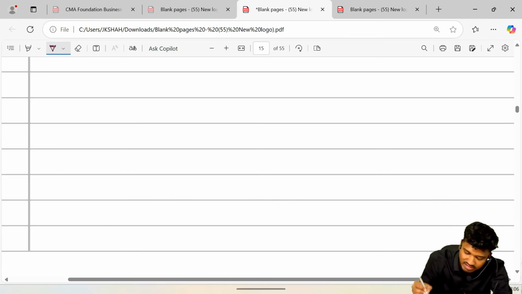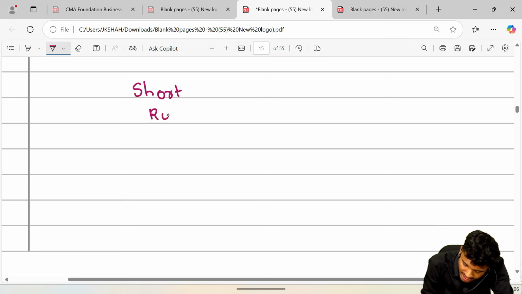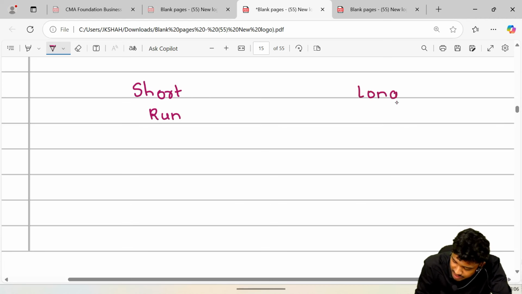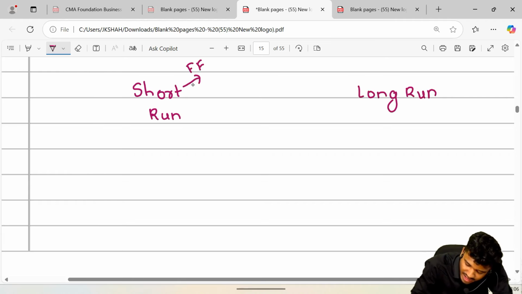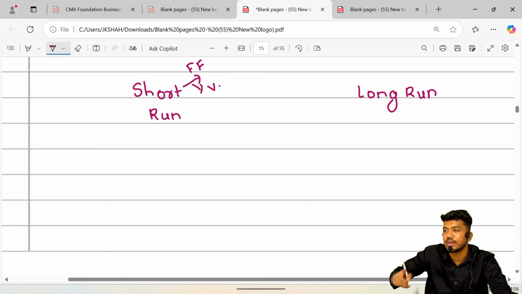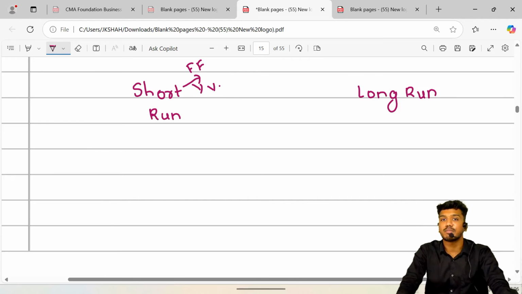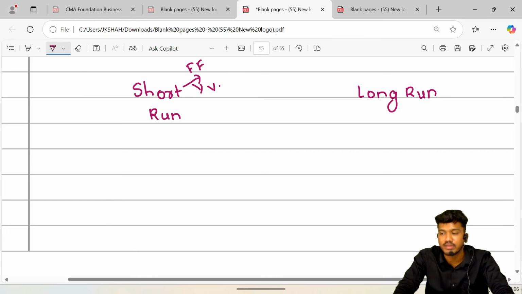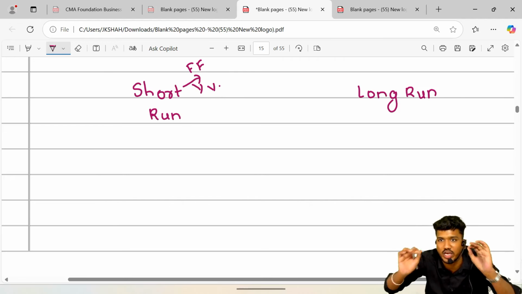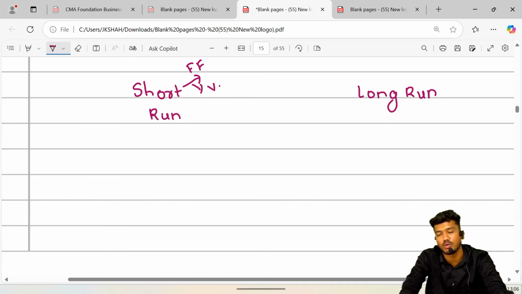Now if there is free entry and free exit, understand carefully, there are 2 production periods, that is short run period and the next one is called long run production period. Sir, what is short run? Short run is that production period in which one factor is fixed and another factor can be changed. Capital is fixed, and the labor factor can be changed. And long run is that production period in which both the factors, that is labor as well as capital, can be changed, whereas in the case of short run one factor is fixed, another factor can be changed.